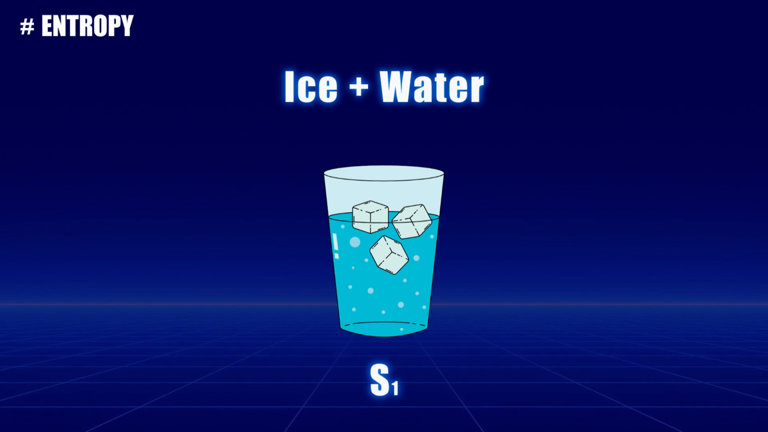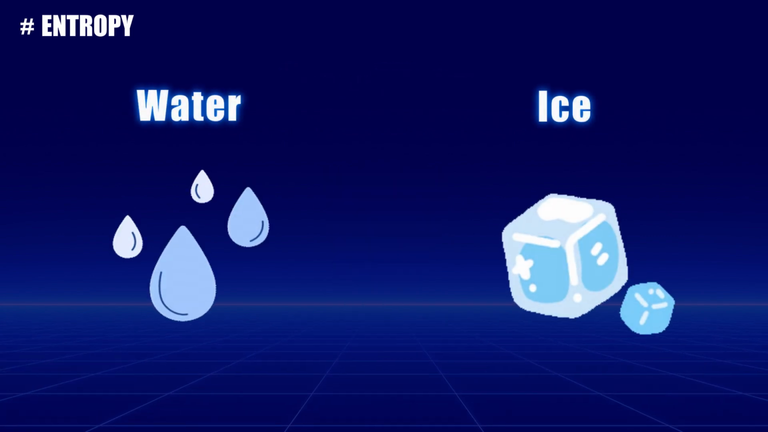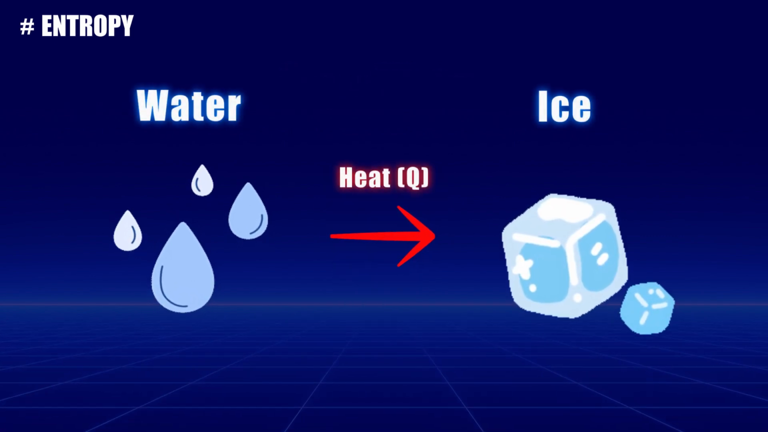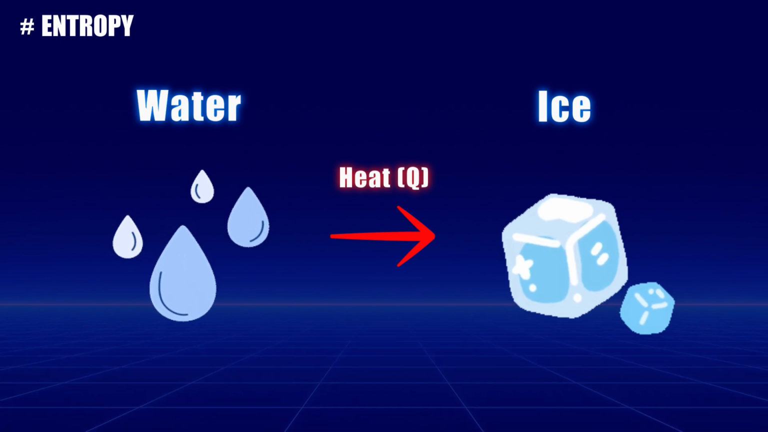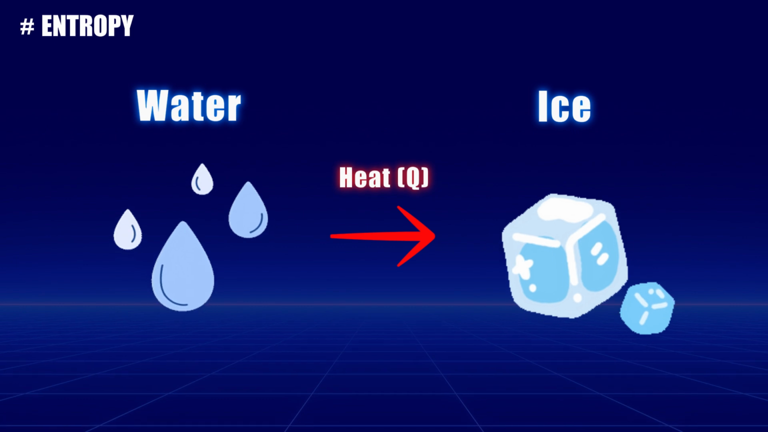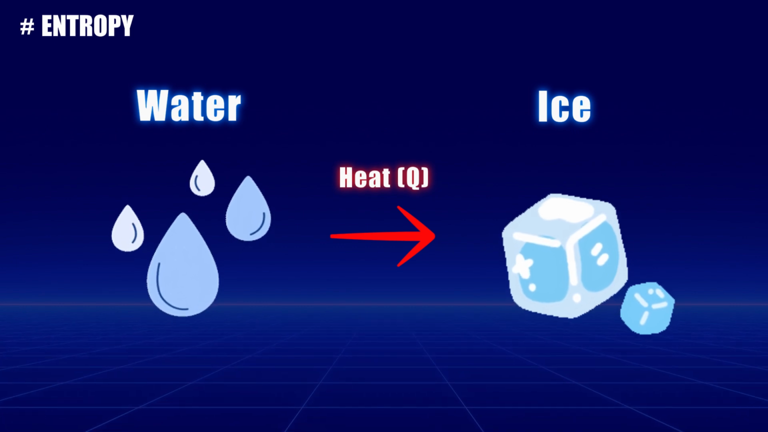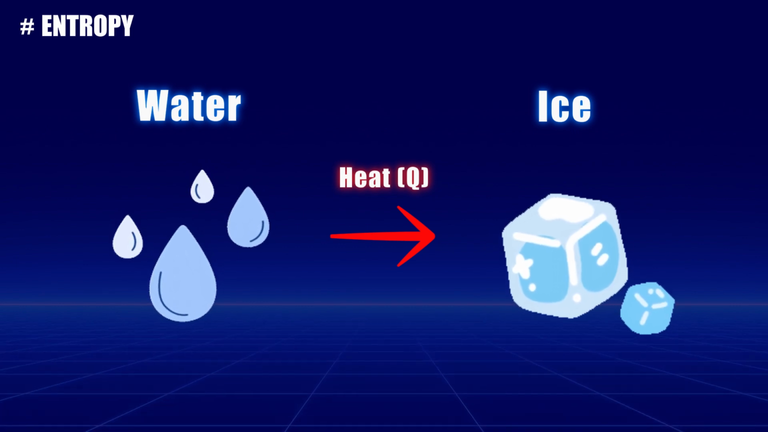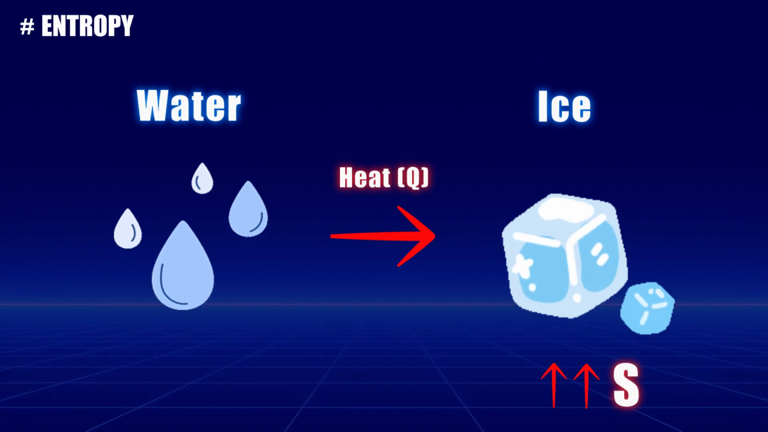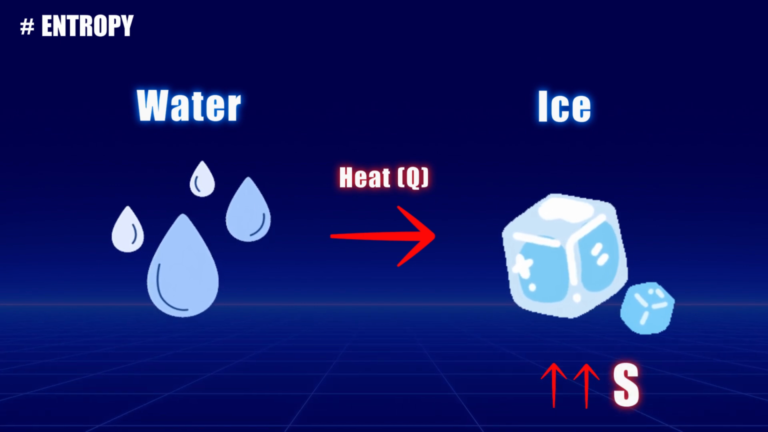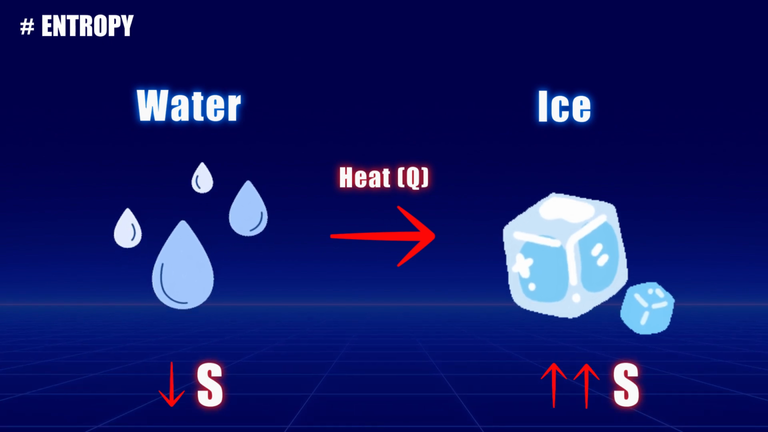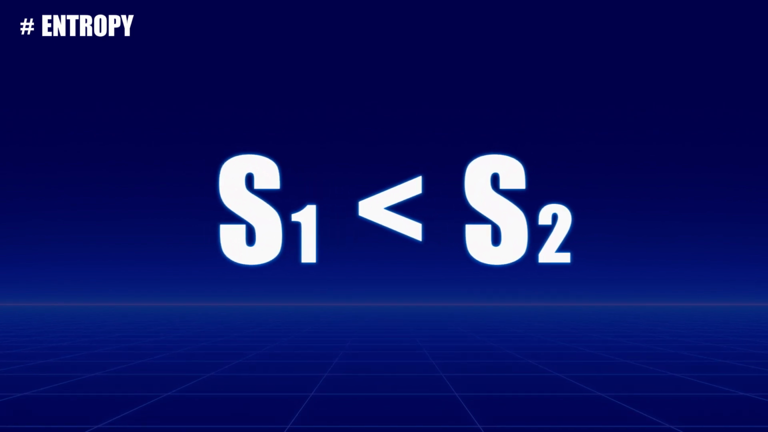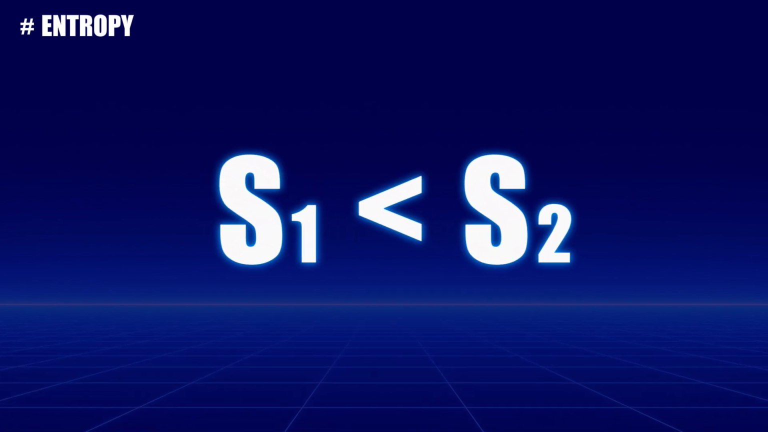Over time, we know that heat naturally flows from warmer water to the colder ice, causing the ice to melt. When the ice melts, its rigid molecular structure breaks apart, allowing the molecules to move more freely. This leads to a significant increase in entropy. While the liquid water loses some entropy as it cools, the decrease is much smaller than the entropy gained by the melting ice. As a result, the total entropy of the system increases to S2, consistent with the second law